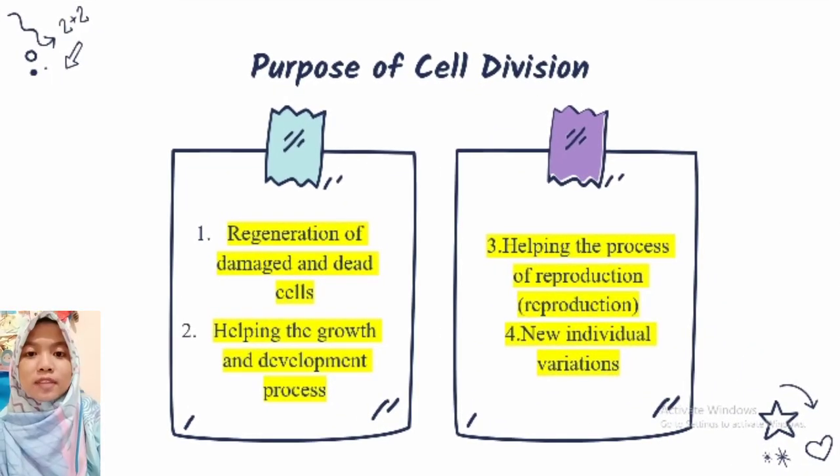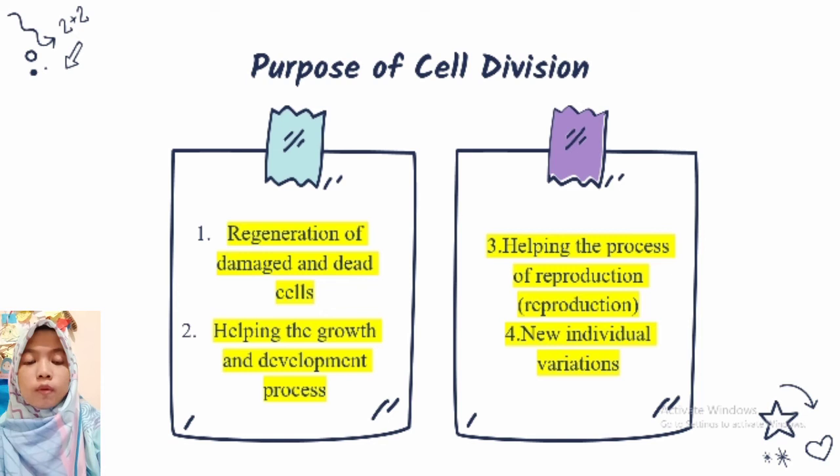The purpose of cell division. 1. The replacement of damaged and dead cells. 2. Helping the growth and development process. 3. Helping the process of reproduction. 4. New individual variation.